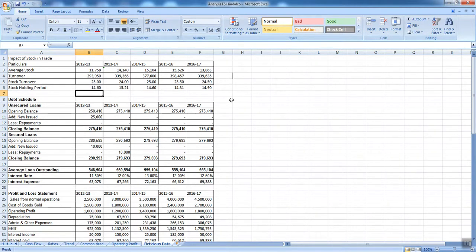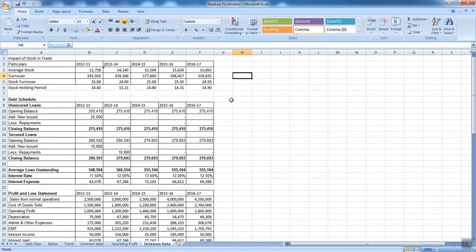Now what happens is, people incur huge costs of storing the goods. So what is the general time I keep the stock in my repository, or rather in my stores? Now I have done a stock holding period calculation. How to do it? My turnover is 25 times of my average stock.